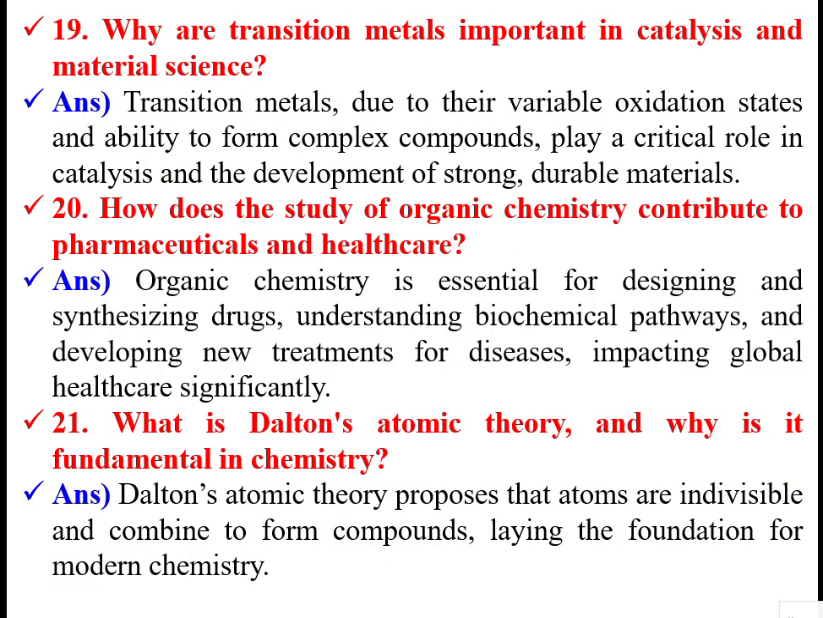So, why are transition elements important in catalysis and material science? Transition metals have variable oxidation states. One element can offer different oxidation states. For example, if you take iron, the oxidation level is +2 sometimes, +3 sometimes, like that. They also have the ability to form complex compounds and play a critical role in catalysis and the development of strong, durable materials.